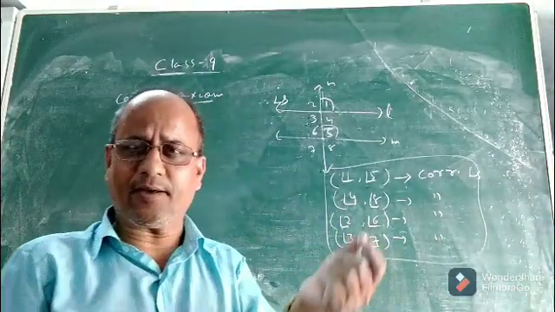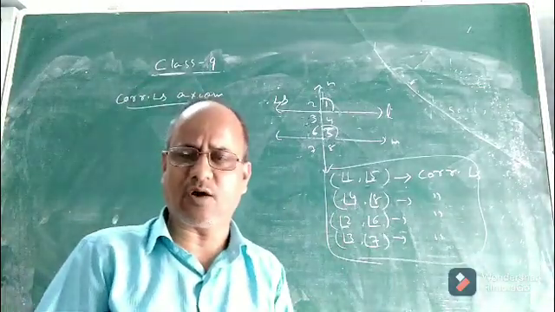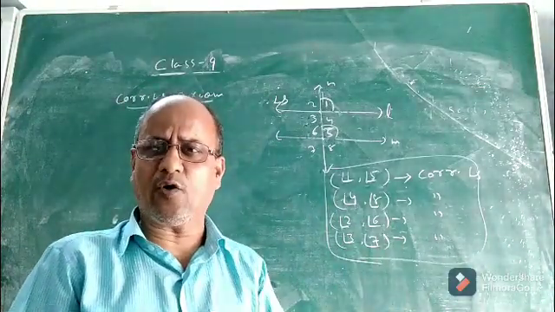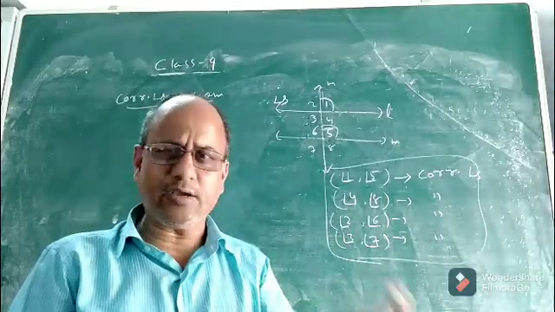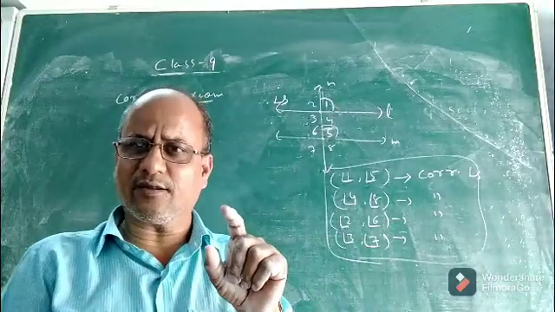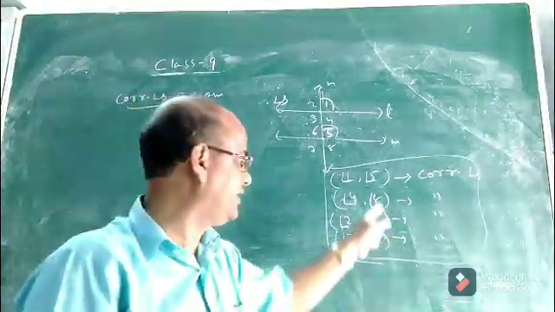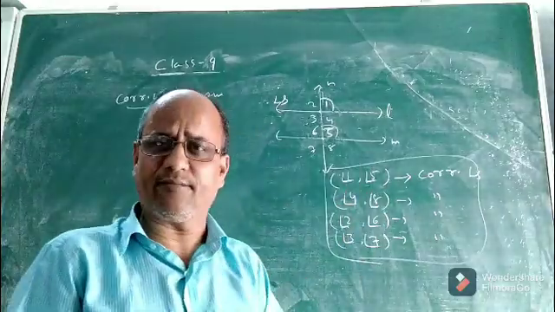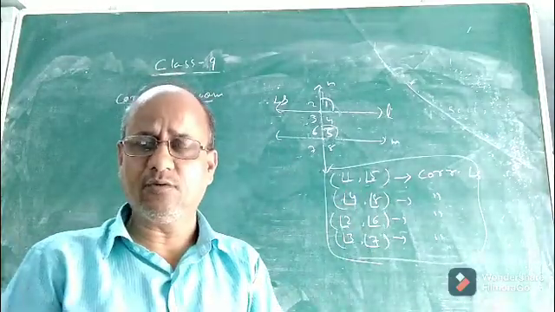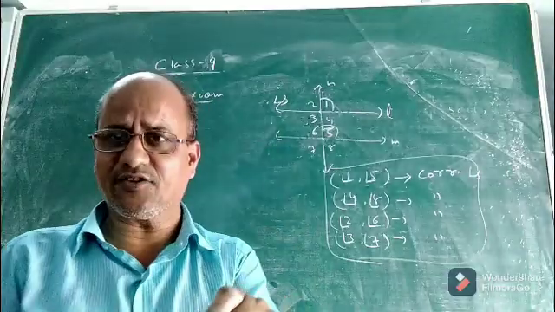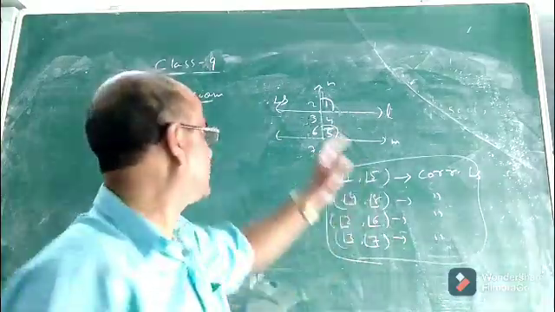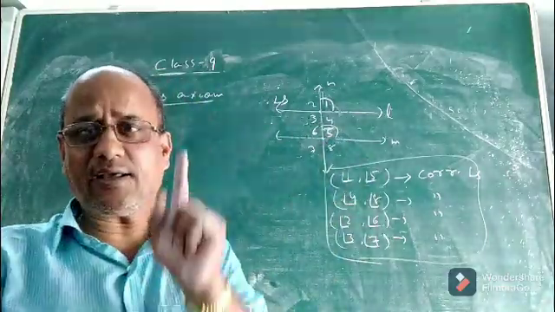You can easily prove that a pair of alternate interior angles is equal. You can easily prove that each pair of co-interior angles is supplementary. But under normal conditions, we cannot prove that each pair of corresponding angles is equal. It is taken as an axiom. It is treated as an axiom. That is why it is known as the corresponding angle axiom.